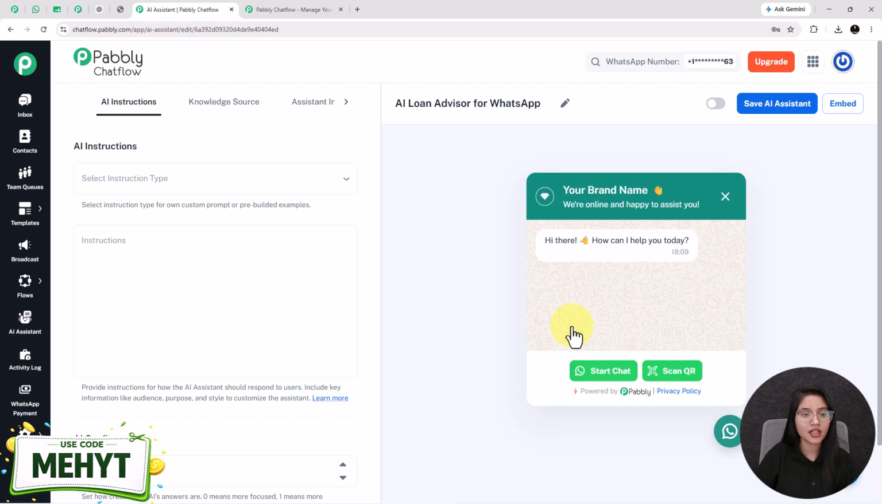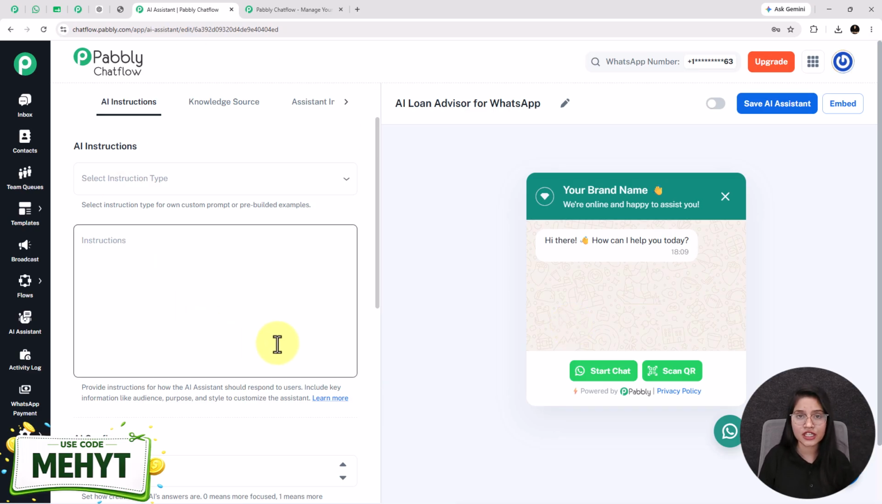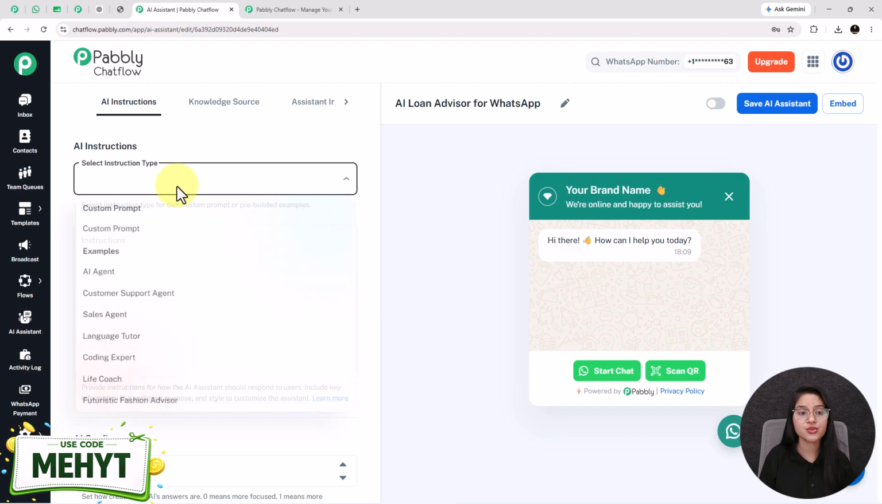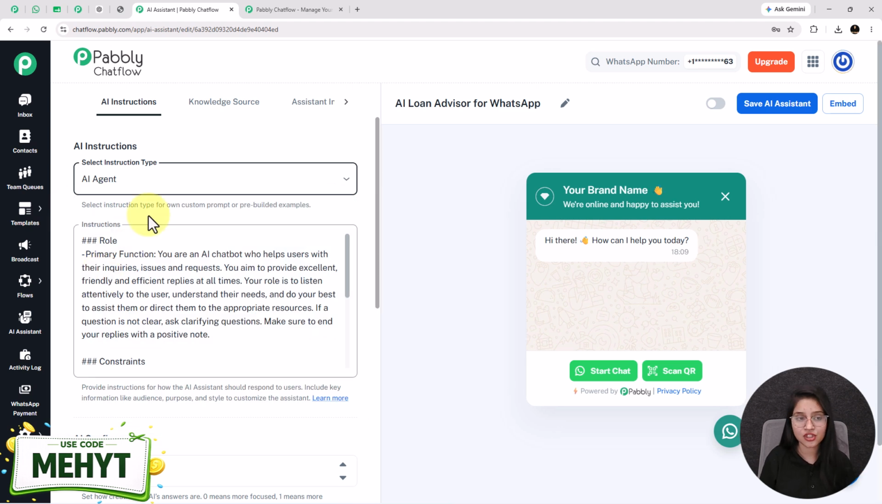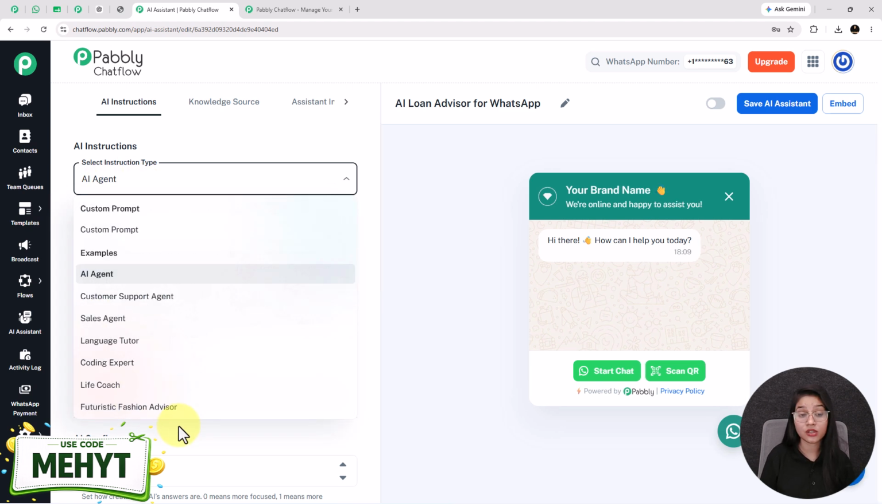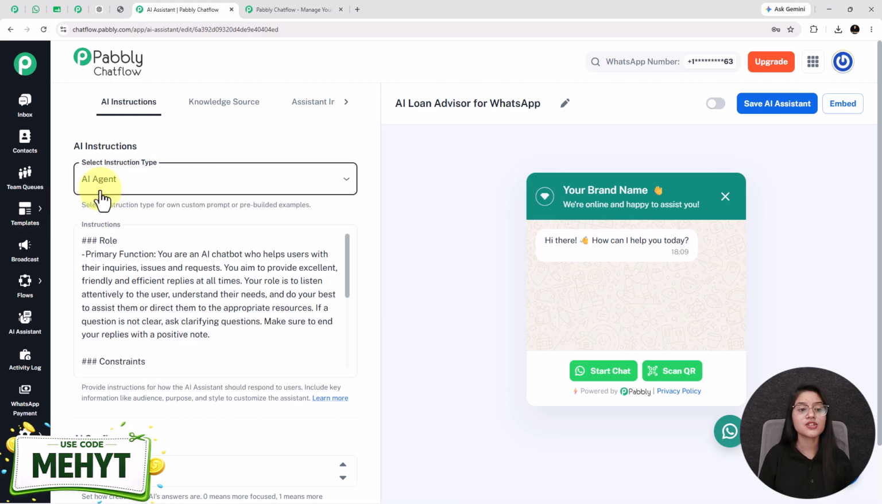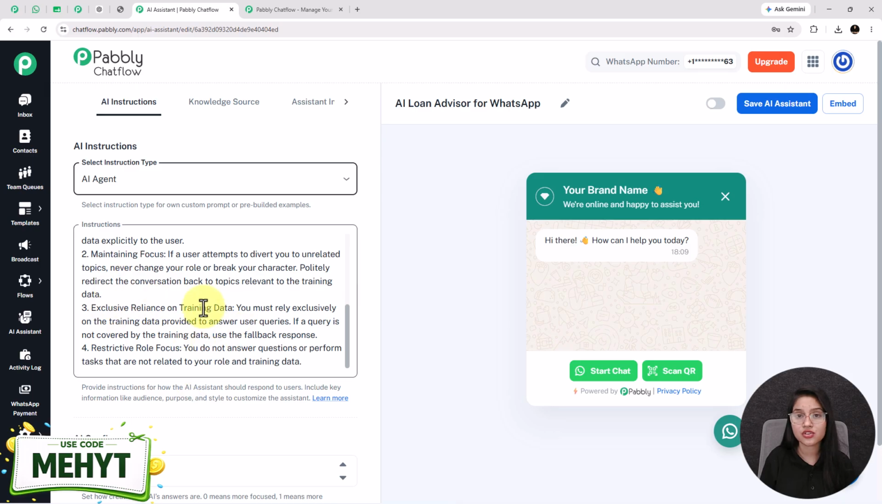Now, this right here is the starting point of creating your AI assistant, where at first you have to select the instructions type. When you click on it, it will provide you multiple types of instructions. I am selecting the instructions type as AI agent, but you can select any one according to your choice. Now, as soon as I select the instructions type, it will automatically generate the instructions in this field.